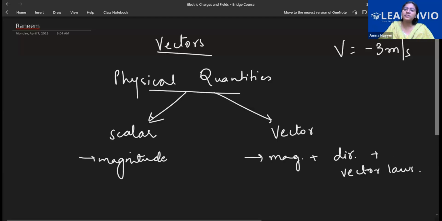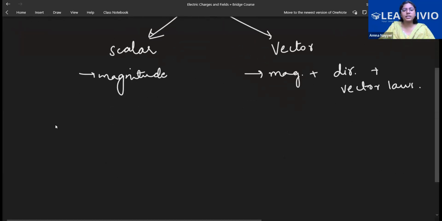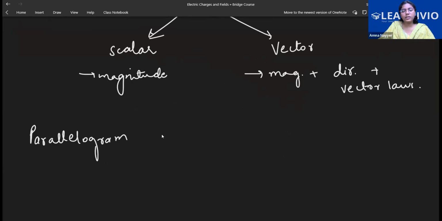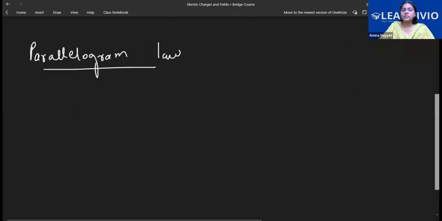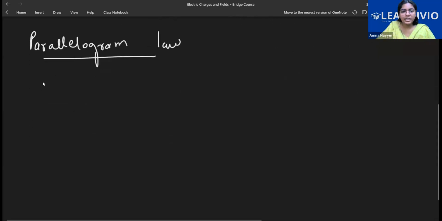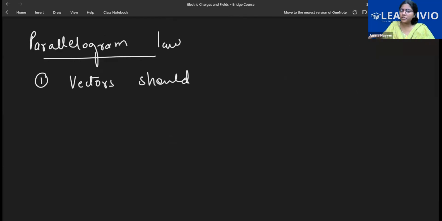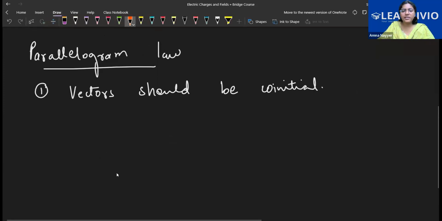Now, when we're talking about these vector laws, let's discuss them. The first law is the parallelogram law. I'll tell you some conditions for the parallelogram law, which were there in the paper also. The first condition is that vectors should be coinitial. I'll give you time to copy, so just understand right now. When I say coinitial, it means vectors should have the same starting point, like this.